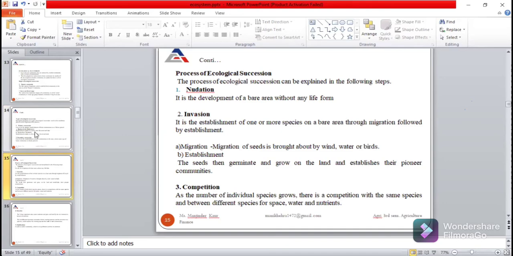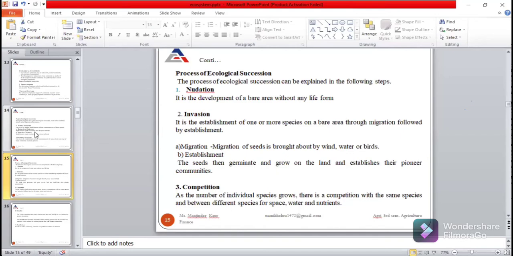Dispersal of seeds is mainly brought by the wind, water, or birds. So invasion means there is establishment of one or more species on a bare area with the help of migration or dispersal of seeds which are dispersed by the wind, water, or birds.